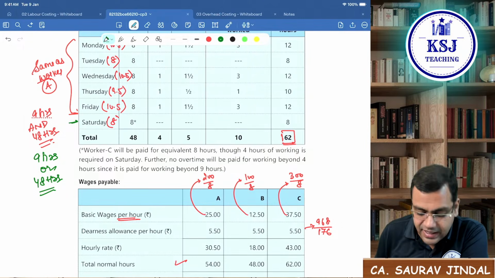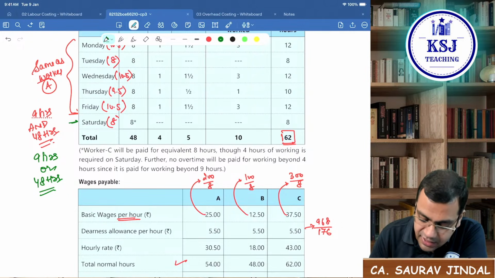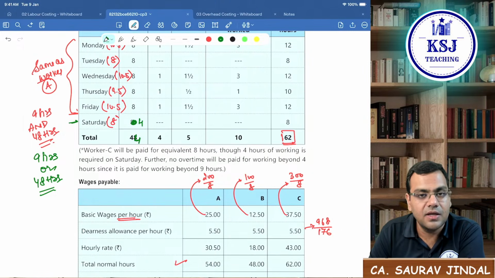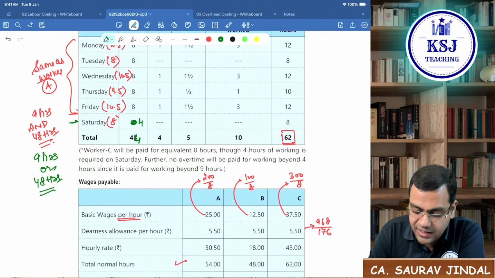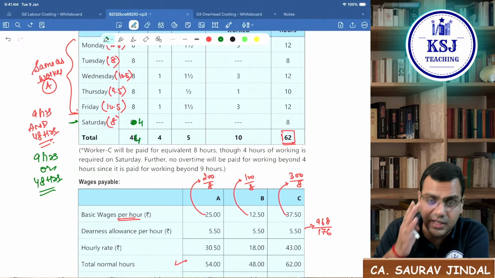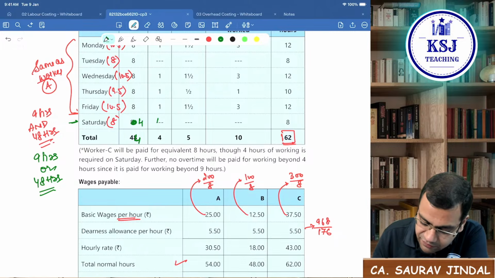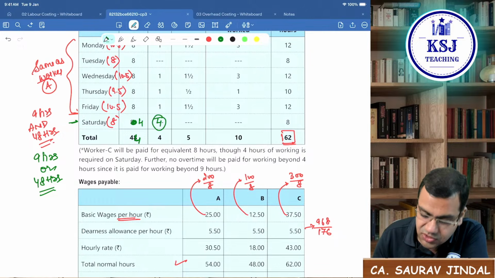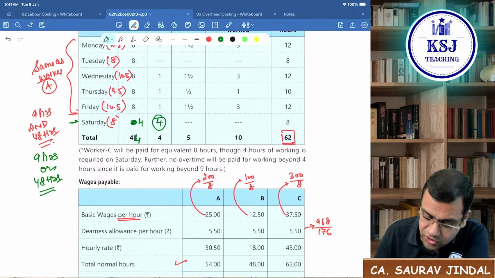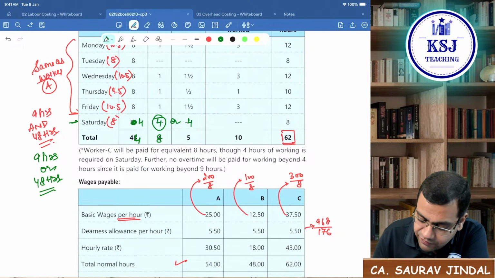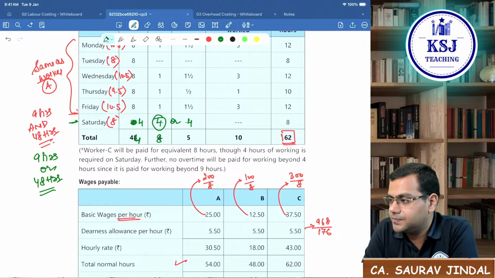In that case, what we should be doing is, I'll take 4 hours here, which is the normal hours, I'll take 44 here. Now, you will say that he is not working for more than 9 hours in a day. Whether I should put the remaining 4 hours in the extra hours, where we pay the normal wage rate, here it will be 8 hours then. Or I should put 4 here in the overtime.